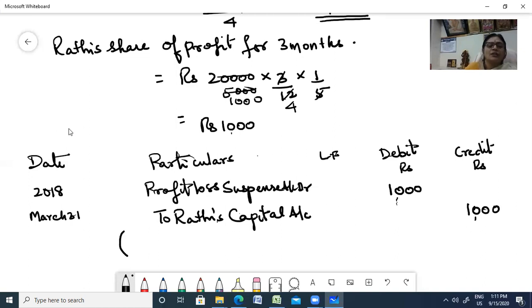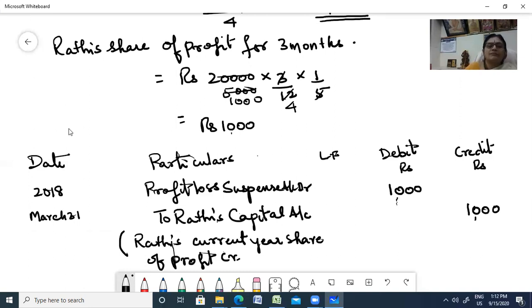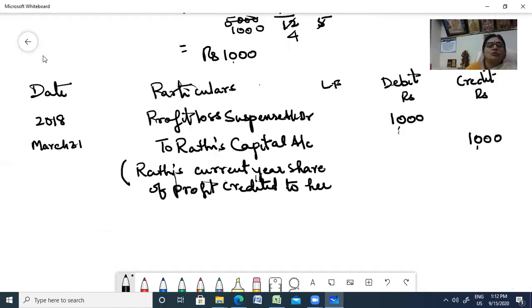Okay, so Rati's current year share of profit credited to her capital account.